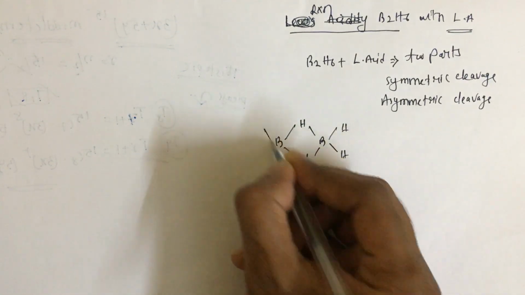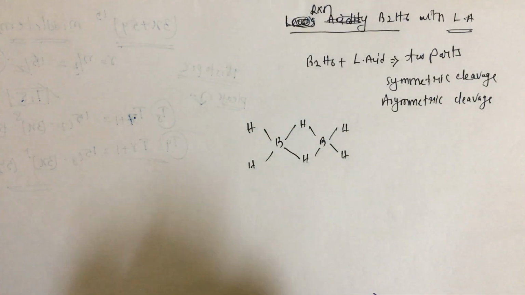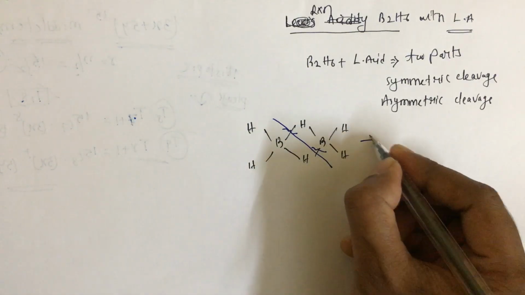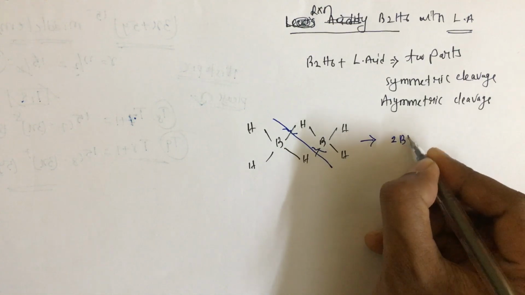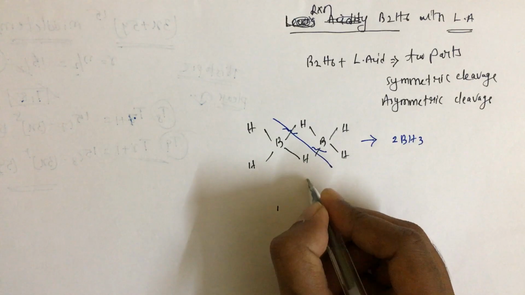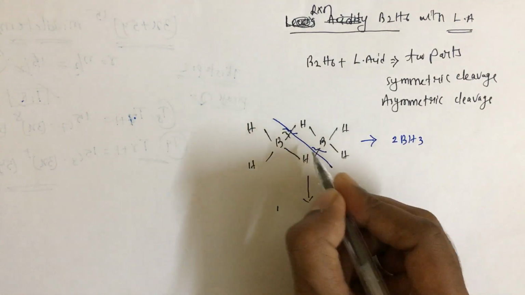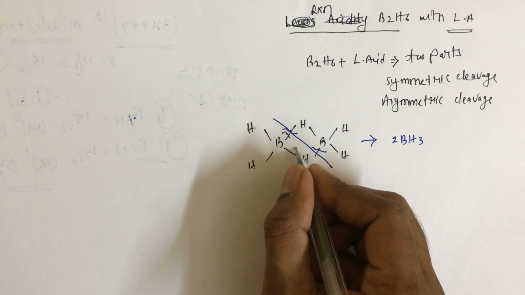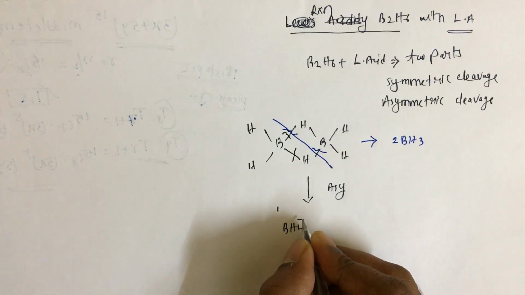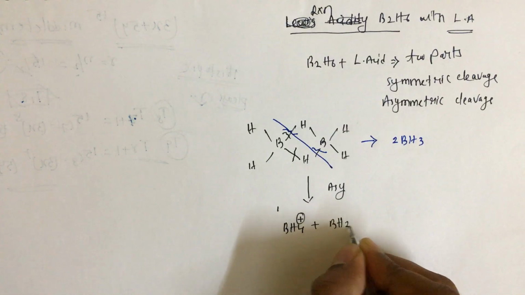Symmetric cleavage means it gets cleaved symmetrically like this, so here we get 2 moles of BH3. Asymmetric means one part goes here and another goes there, so one forms BH4 minus and another forms BH2 plus.